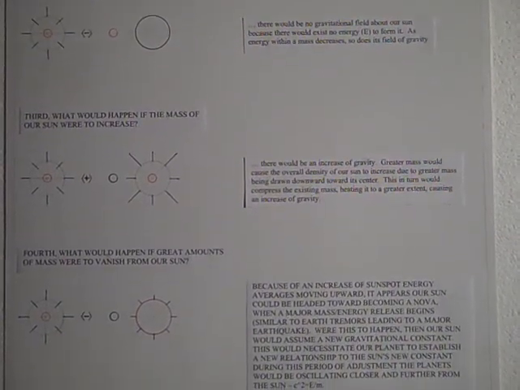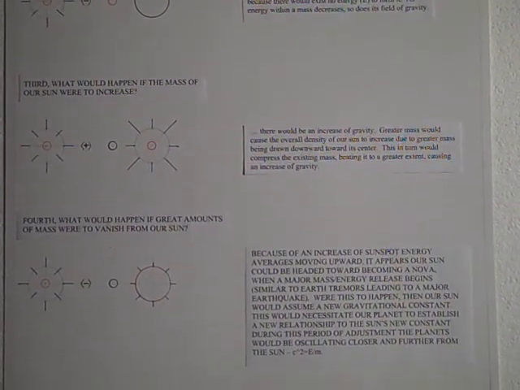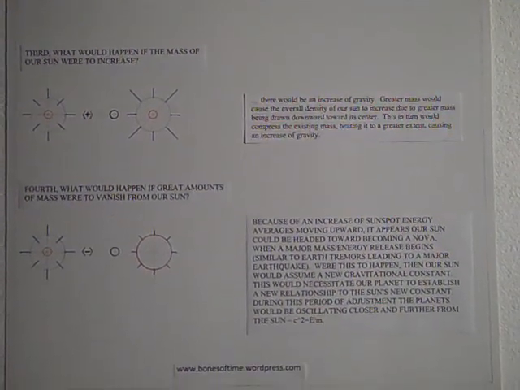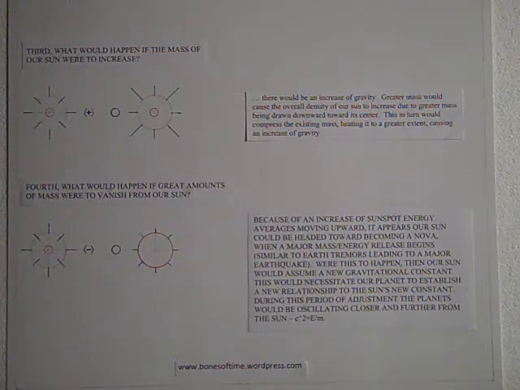Fourth, what would happen if great amounts of mass were to vanish from our sun? And this is where it becomes interesting. Here's our sun. If mass were to vanish, notice these lines become very short. Because of an increase of sunspot energy, averages moving upward, it appears our sun could be headed toward becoming a nova. It's a strange thought. This is as when a major mass energy release begins, similar to earth tremors leading to a major earthquake.